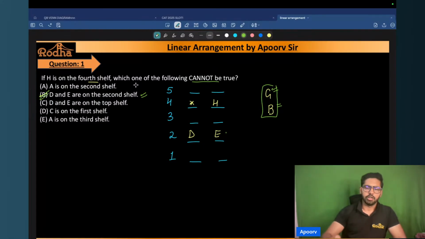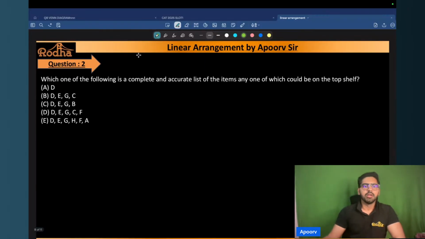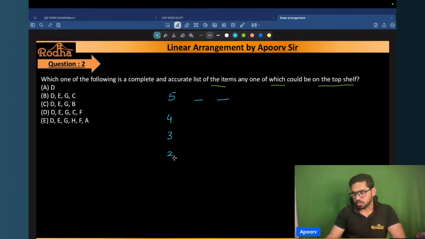No? Okay, great. Let's move ahead to question number 2 here. Question number 2 is saying: which one of the following is a complete and accurate list of items any one of which could be on the top shelf, right? Okay, let's see. Now, on the top shelf, what are the items that are possible, right? So right now we saw in the previous case, when we were solving the first question, we saw that